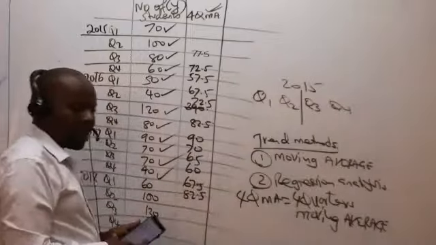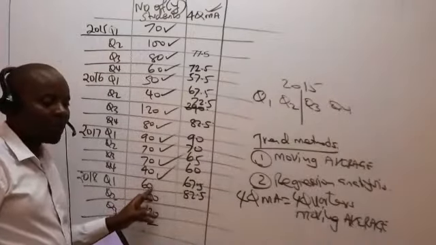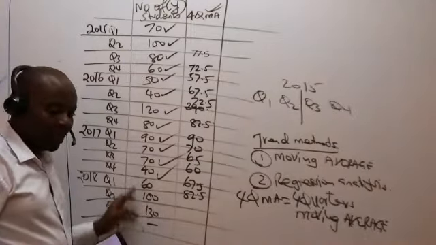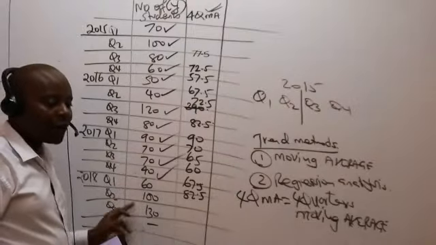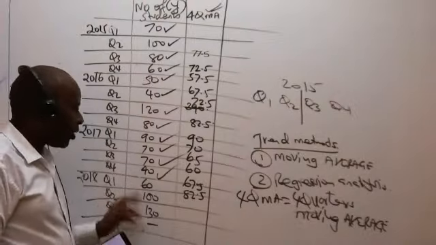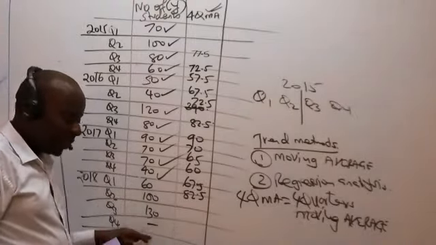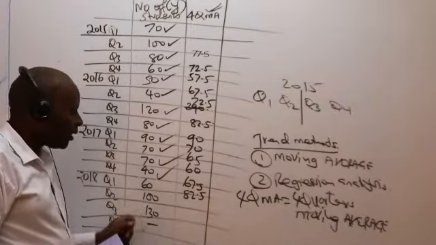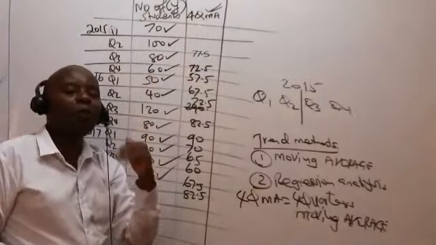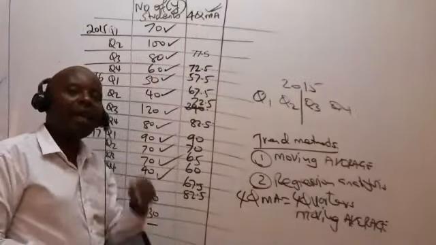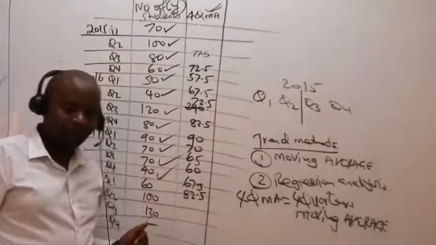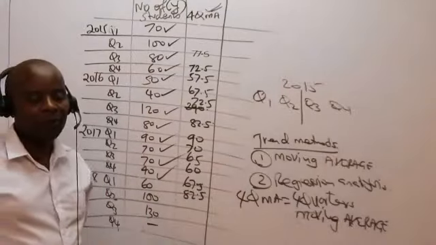I tick this, and once I tick this, now I've reached that particular level where I only have 3 numbers. 3 numbers are not enough to enable me to get a 4-quarter moving average. Don't take this as a 0. This is not a number. So the 4-quarter moving average ends at that particular juncture when I realize that I've got fewer than 4 numbers, 3 to be precise.